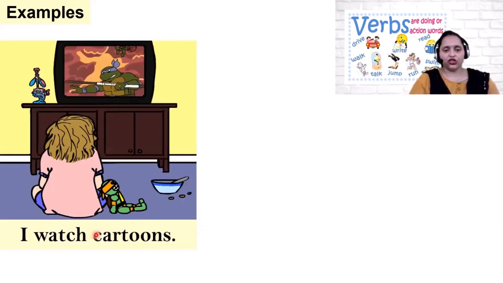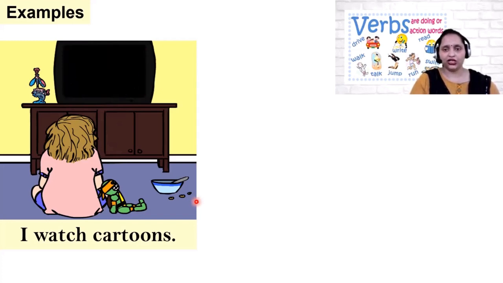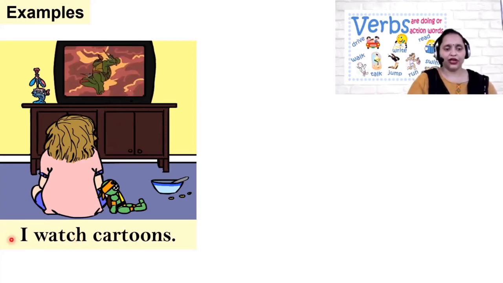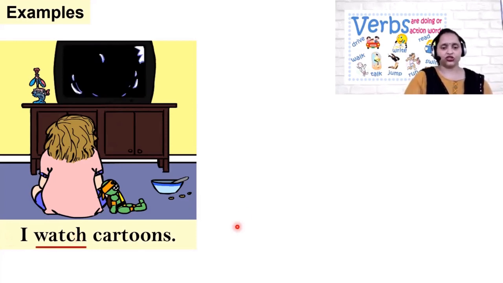Next example. I watch cartoons. Here the action is that the girl is watching cartoons. So here the action is watching. I have told you just before that with I and you, the verb remains unchanged. Whenever we are using the pronouns I and you, we never change the verb. The verb remains the same as it was. I watch cartoons. Here the verb is watch.